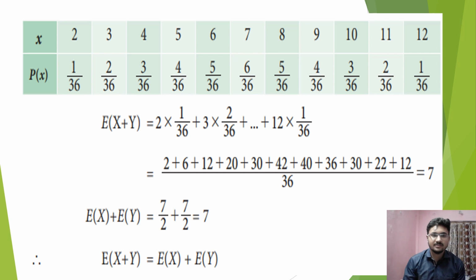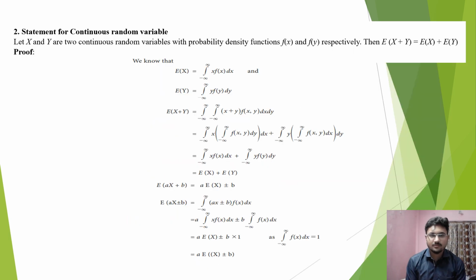So here the expectation of x plus the expectation of y equals 7 by 2 plus 7 by 2, that is equal to 7. Therefore, the expectation of x plus y equals the expectation of x plus the expectation of y. So now let's continue with the second statement for the addition theorem of expectation.